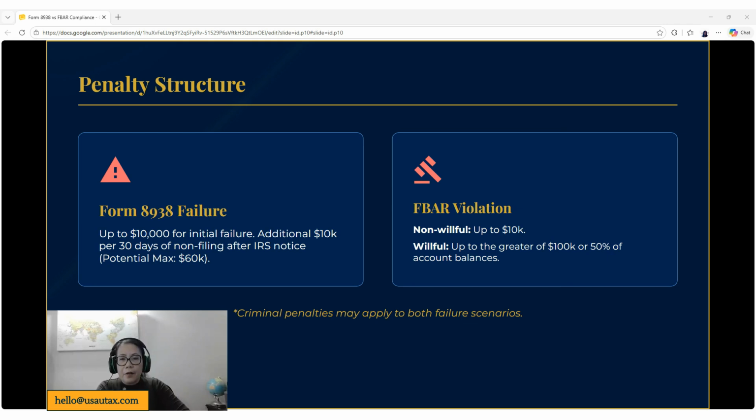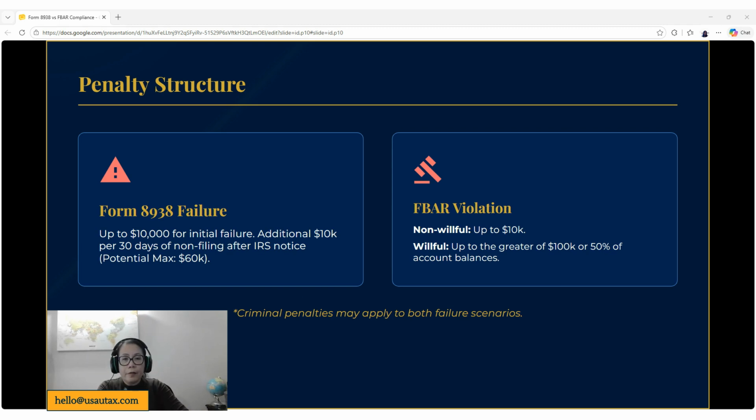Penalty structure. Form 8938 failure is up to $10,000 for the initial failure, and an additional $10,000 per 30 days of non-filing after IRS notice, which can potentially reach a maximum of $60,000 in penalties. In relation to FBAR violations, there are significant court cases that are affecting how these penalties are calculated.